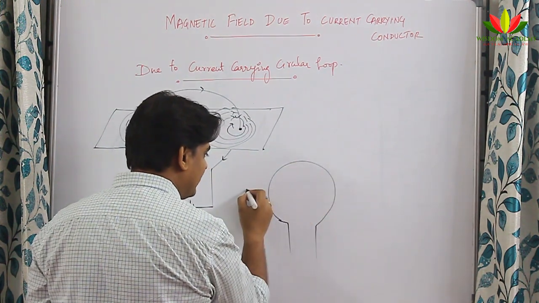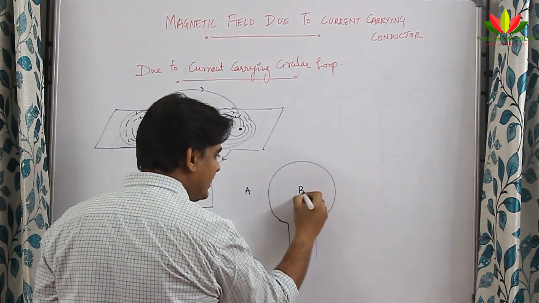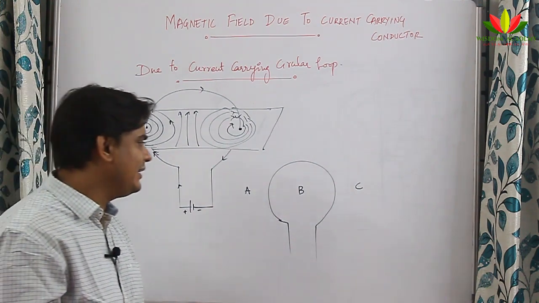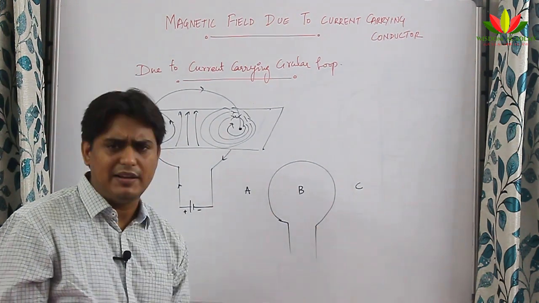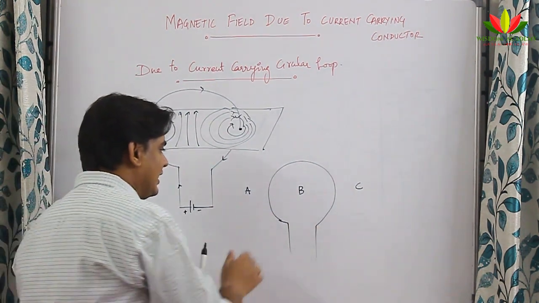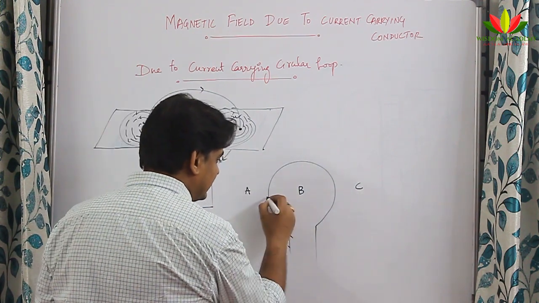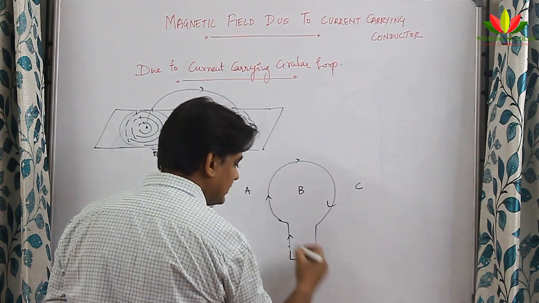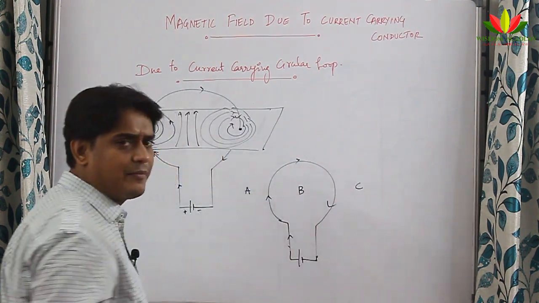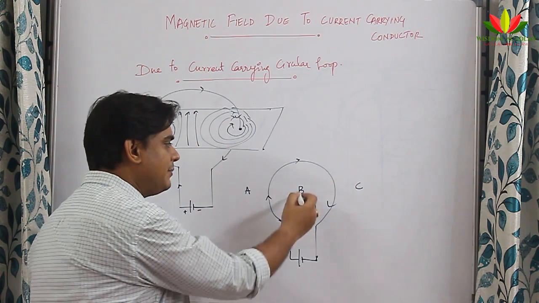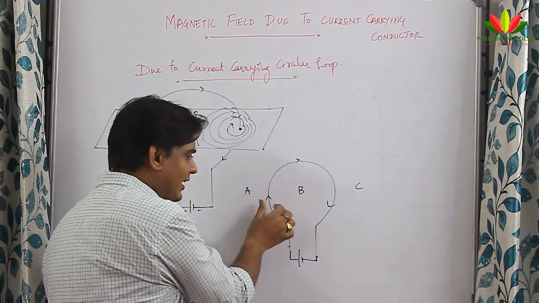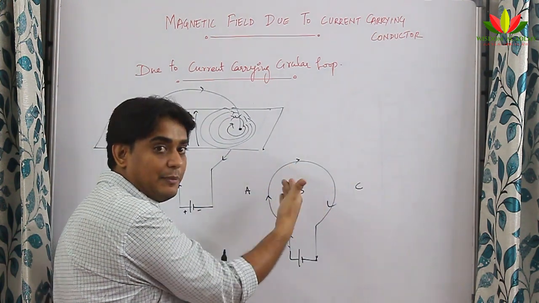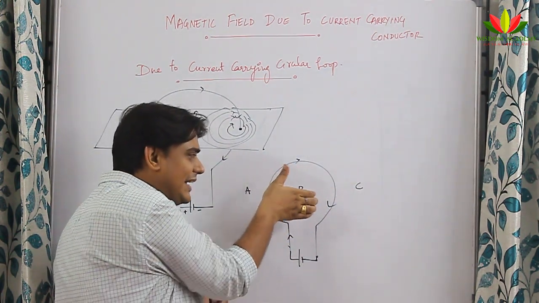Now one thing, if you see very carefully, in this loop I can find at this position, like position A, let this be position B, let this be position C. If I want to find what is the direction of magnetic field at A, B and C, I can find very easily. See how I can find? If the direction of current is like this, right? So keeping the battery like this, direction of current is in this way. I want to find what is the direction of magnetic field at B. If you keep the wire in right hand, at B I will get inside the plane of the paper. So the magnetic field is going into the plane.